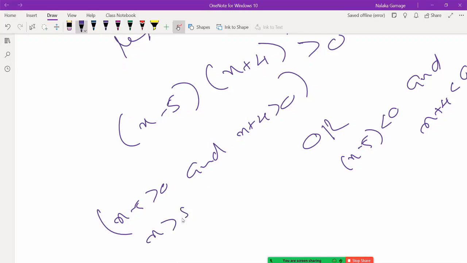x is greater than 5 and x is greater than minus 4.